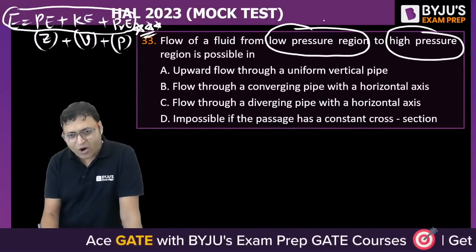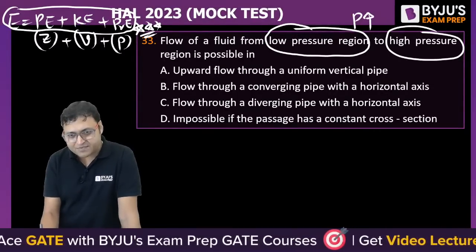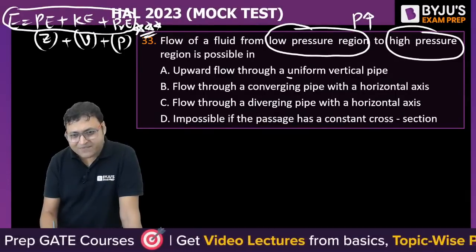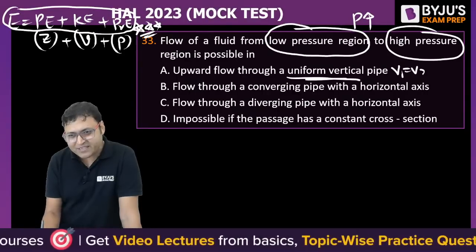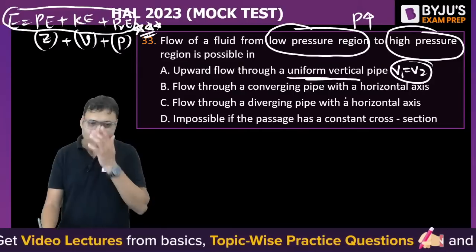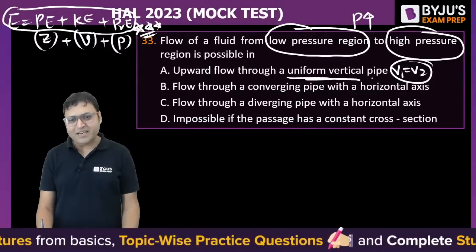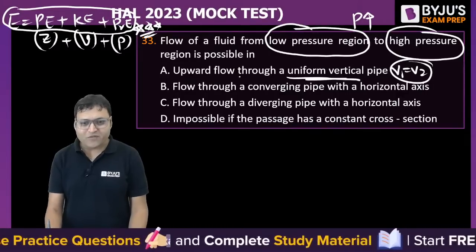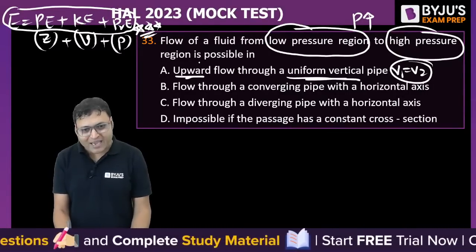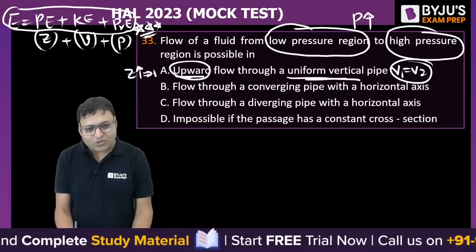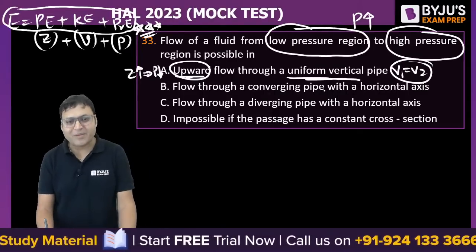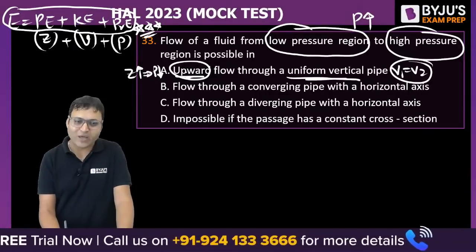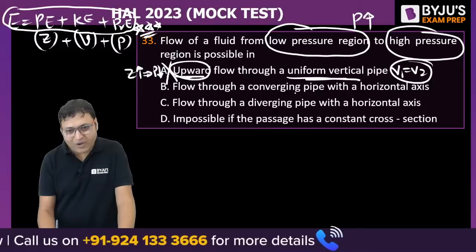So if we talk about increasing pressure, upward flow through a uniform vertical pipe. If the vertical pipe is uniform, it means V1 is equal to V2, right? So upward flow through a uniform vertical pipe. When it is upward, do you agree? It means Z increases, so the pressure will decrease. Total energy of the fluid remains constant for an ideal flow. If we talk about ideal flow, then pressure will decrease in that flow direction. A cannot be correct.